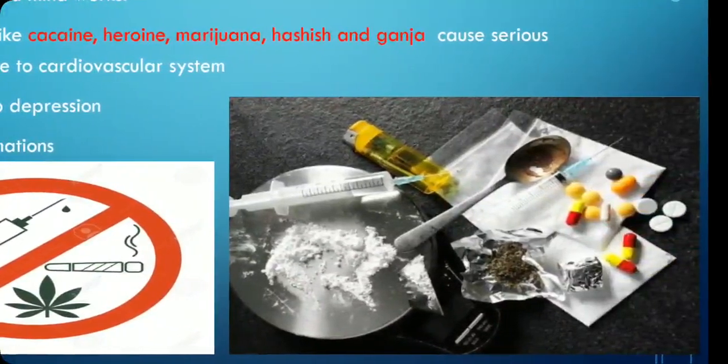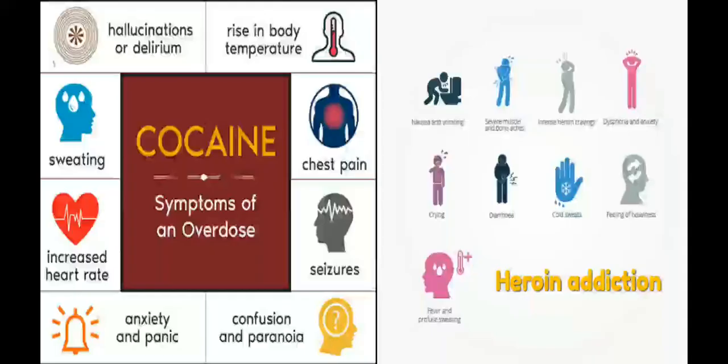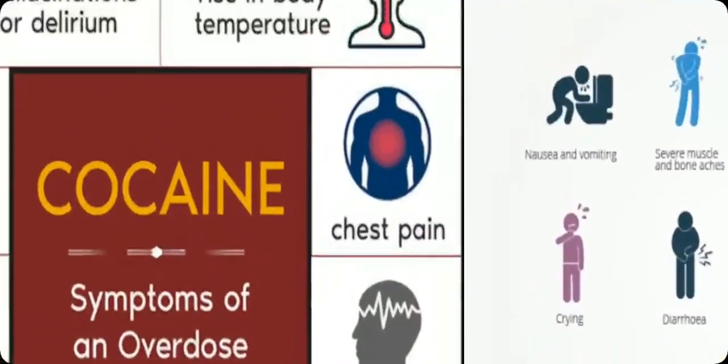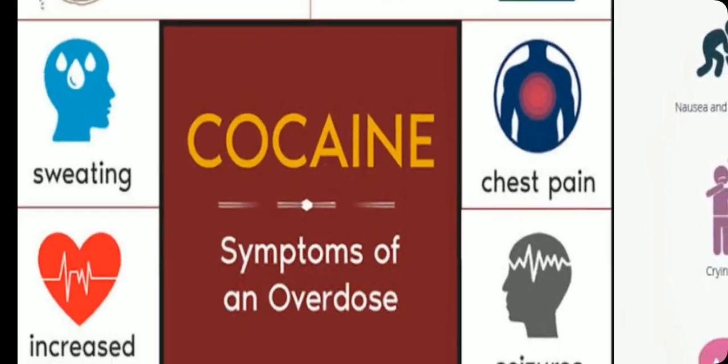This is the worst addictive substance because it spoils a person's life. Look here, there is an example of two drugs, cocaine and heroin, and the symptoms are given here. For heroin, the first symptom is hallucination. It means the person sees something which is unreal, because here the mind works differently, and that's why delusion is there. The person sees or feels something which is not in the real world. Rise in temperature, chest pain, seizures.